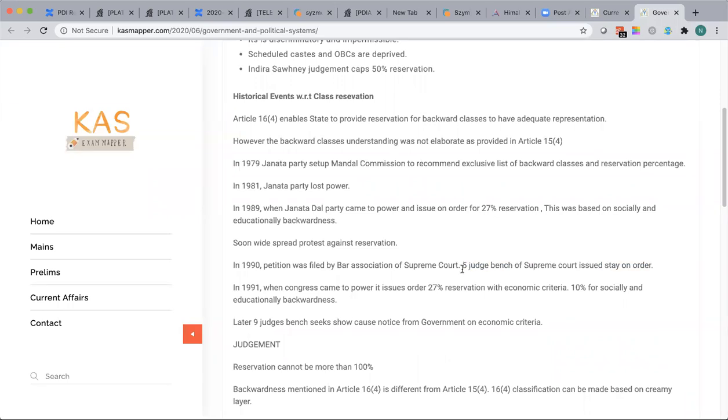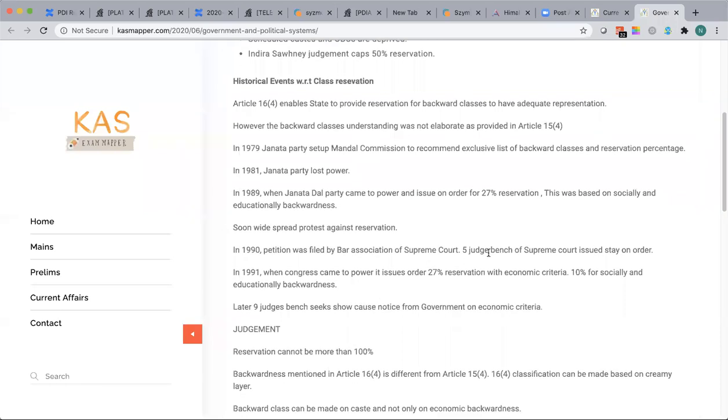Five-judge means anything with respect to the constitution, right? It has to be five judges plus. Any constitutional matter cannot be dealt with by a bench of fewer than five judges of the Supreme Court. Right? This is where to understand this. All right, then what happened? The stay was granted, and the reservation was halted again, from the Janata Dal perspective.